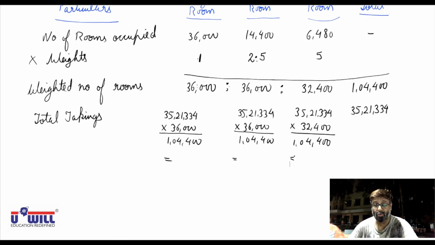35,21,334 into 36,000 divided by 1,04,400. That comes to 12,14,253. Same way, 35,21,334 into 36,000 divided by 1,04,400. That comes to 12,14,253. Same amount only.